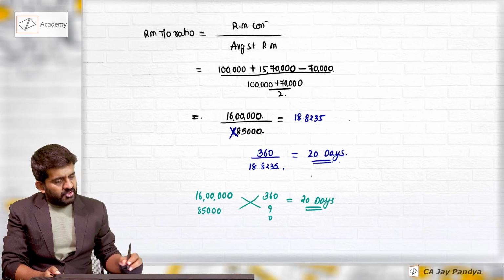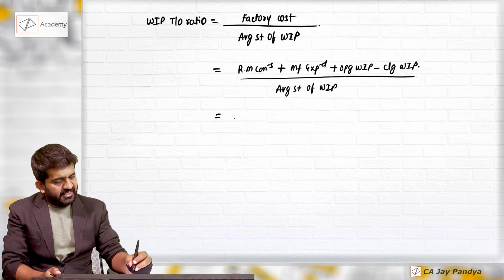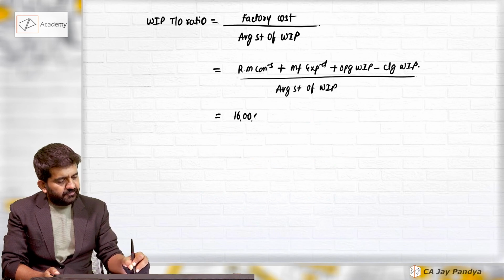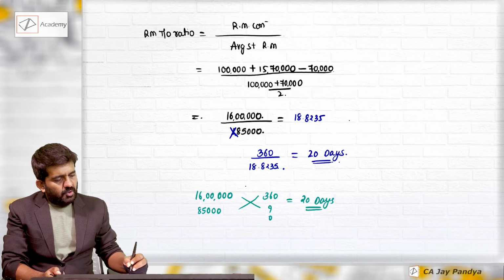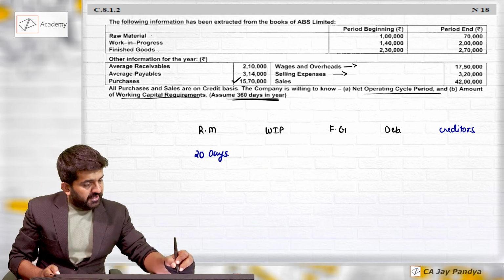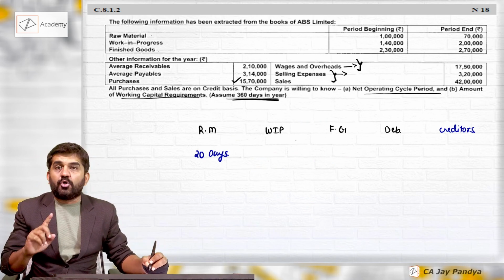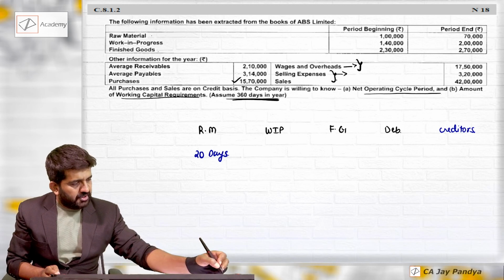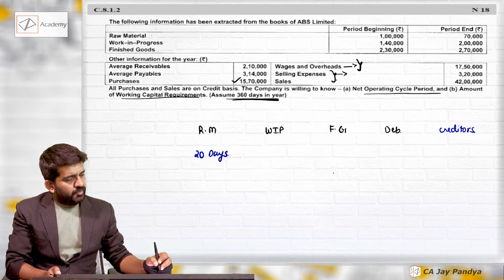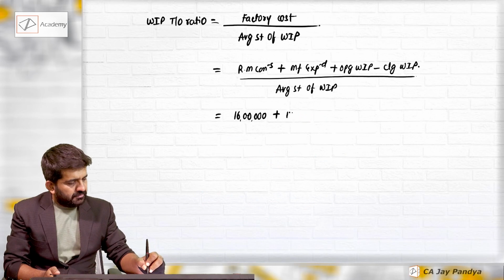Raw material consumed, we are already knowing, 16 lakhs. What are all manufacturing expenditure? This wages and overhead. This is selling, right? Selling expenditure should not be considered in cost of production. Wages and overhead are 17 lakh 50,000.